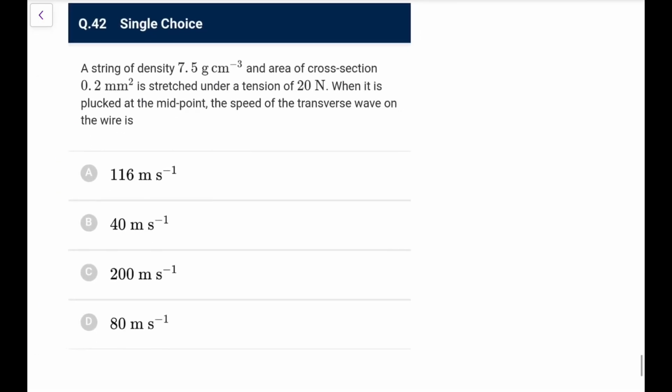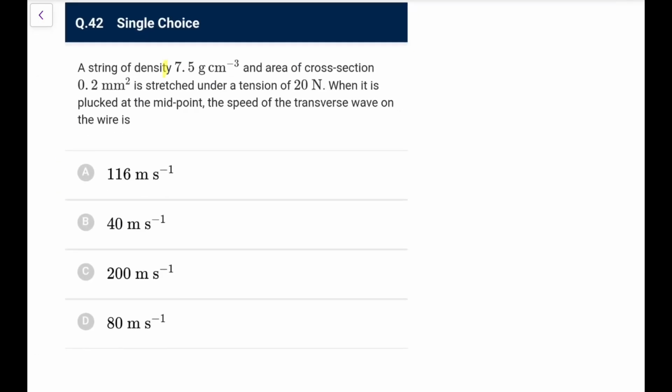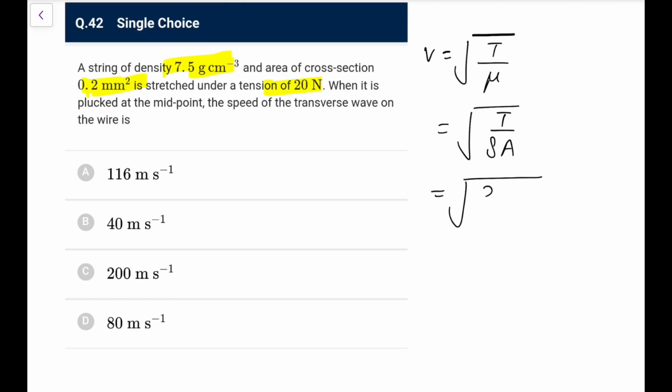Next. A string of density 7.5 gram per centimeter cube and area of cross section is stretched under a tension. When it is plucked, find the speed of the transverse wave. So you know V is equal to root T by mu, and if you convert this mu, it converts into T by rho A. The T is 20, rho is 7.5 gram per centimeter cube. If I convert it into SI unit, it would be 10 to the power 3. Area is 0.2 mm square, so 2 into 10 to the power minus 7 I can write.